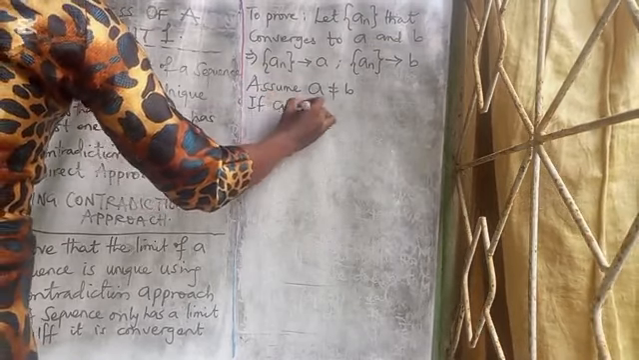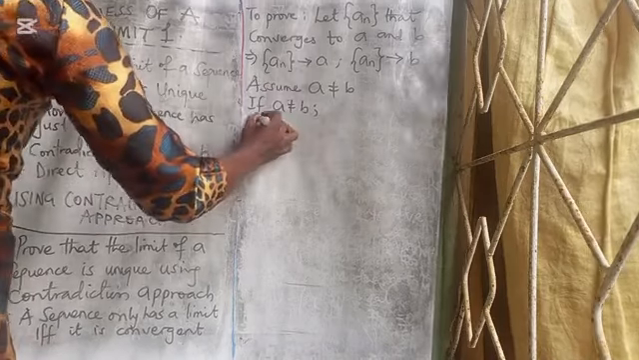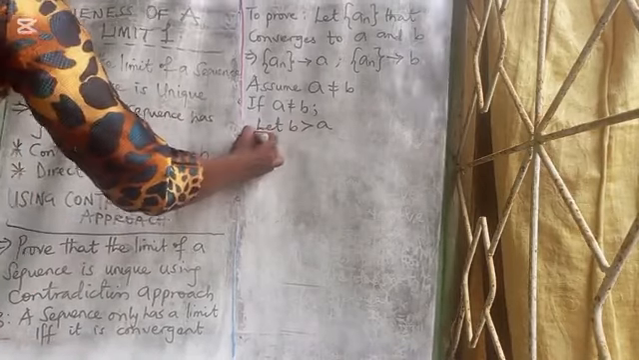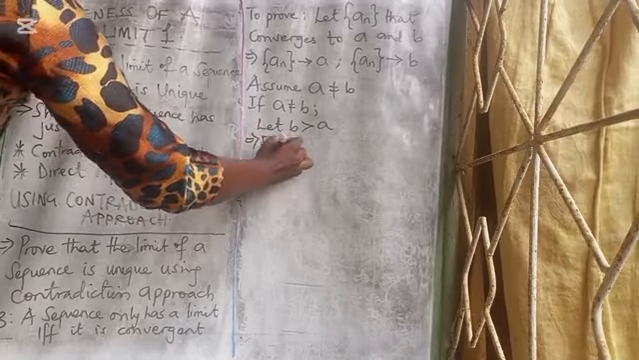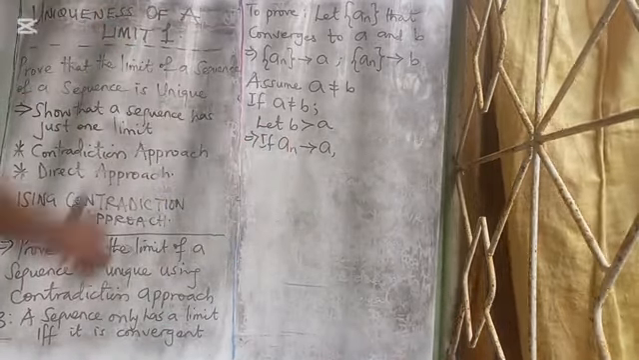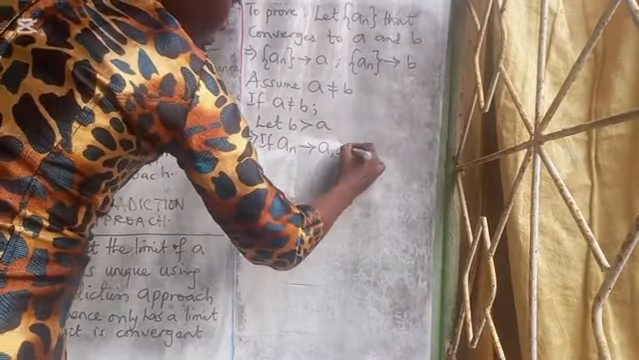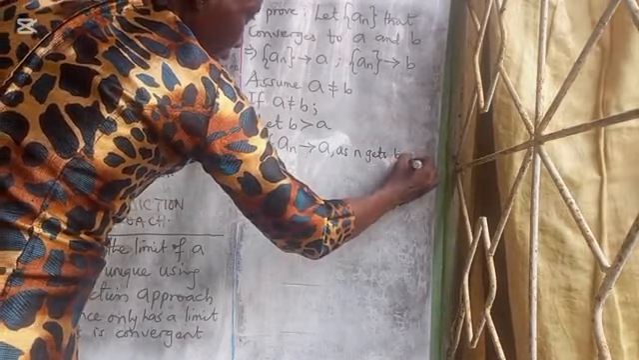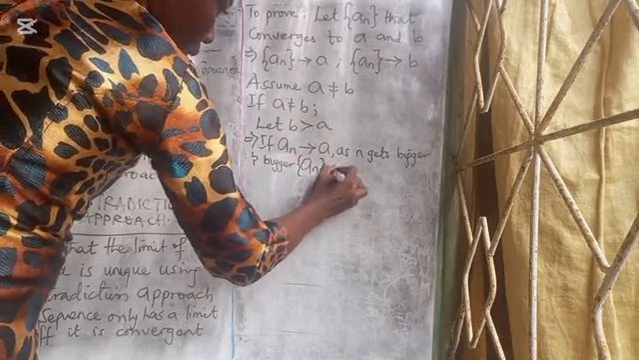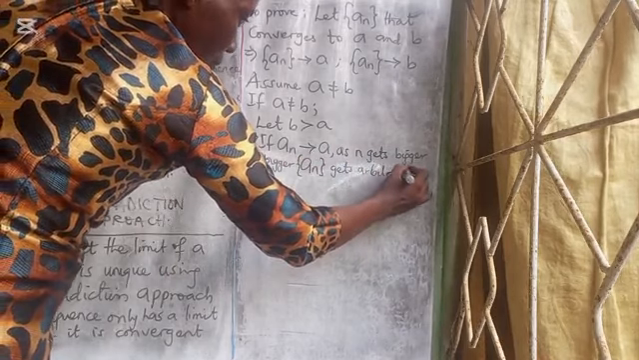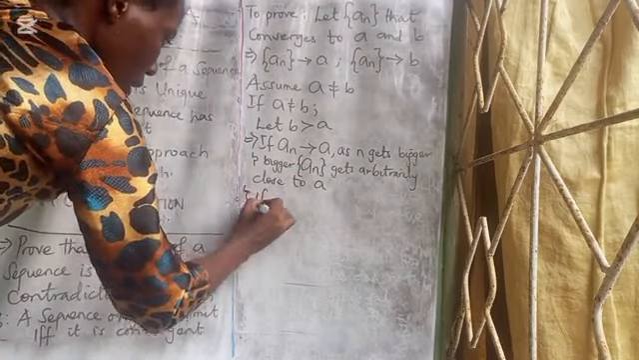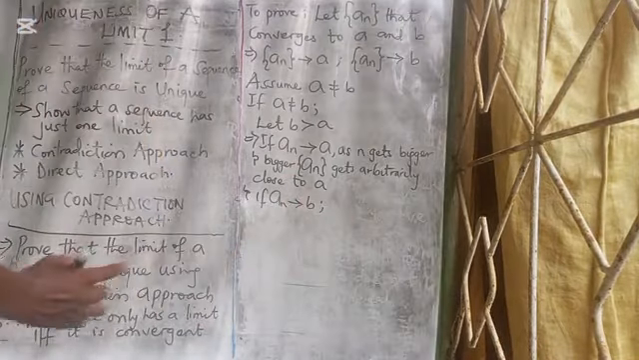And if A is not equal to B, then one is greater than the other. Let B be greater than A. It means that if the sequence AN converges to A, as N gets bigger and bigger, AN gets arbitrarily close to A. Maybe we should just write it down. As N gets bigger and bigger, our sequence AN gets arbitrarily close to A.